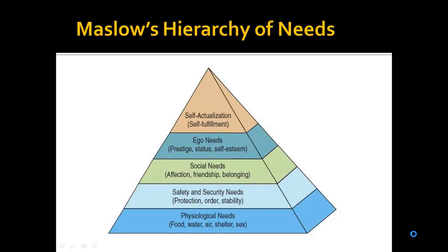Now, if we look at this diagram, we come across five different levels. We'll start with the physiological needs. He maintained that physiological needs are the first and most basic human needs. These primary needs, which are required to sustain biological life, include food, water, air, shelter, clothing, and sex. So these are basically biogenic needs. They are very much innate to who we are, part of our makeup and body structure. It is essential for all of us, for our survival, that we fulfill these needs.